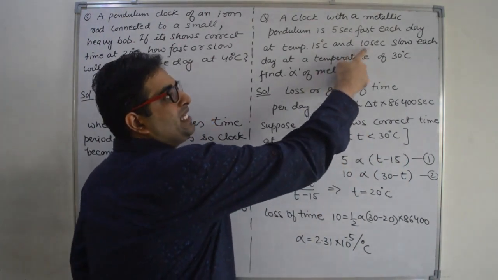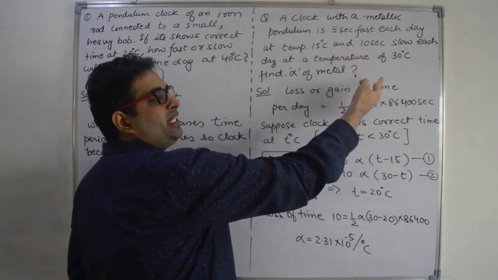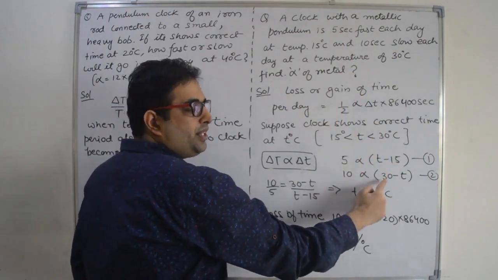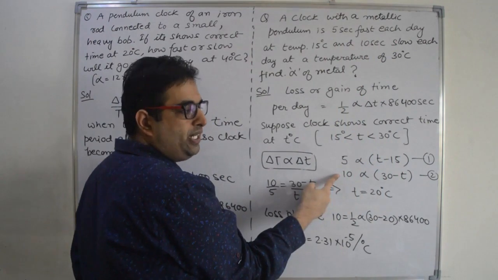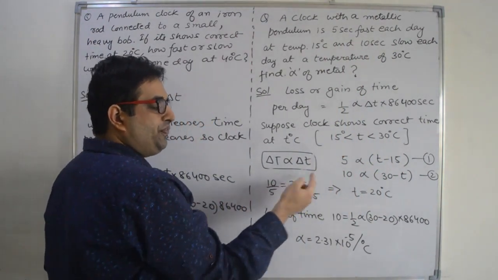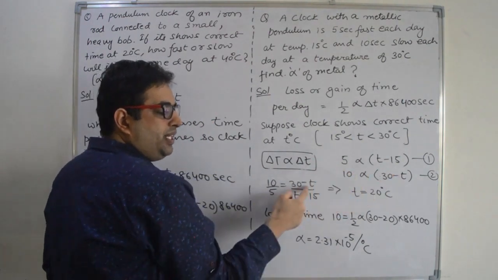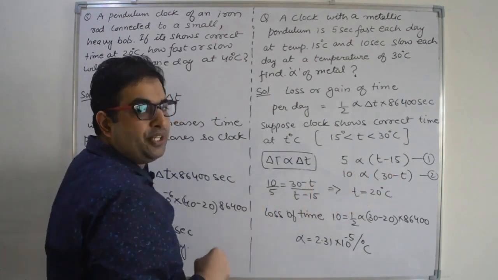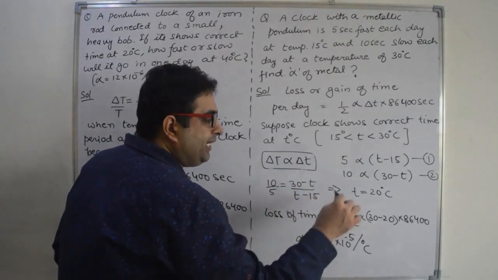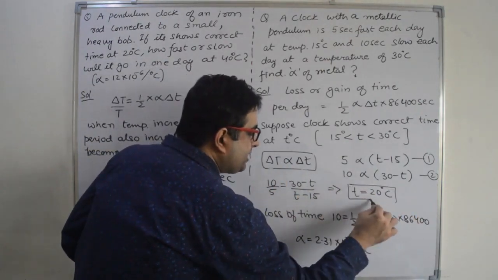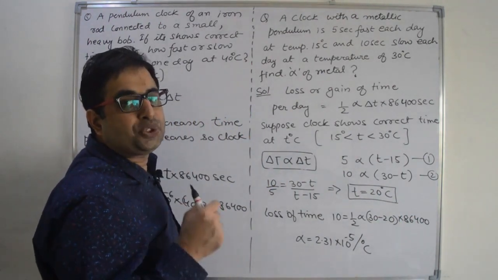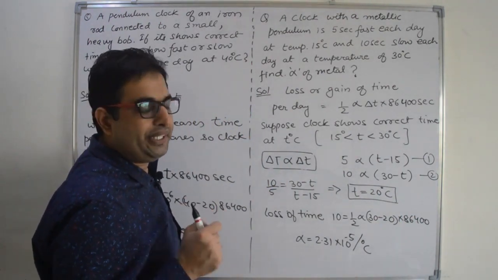Now for 10 seconds slow, the change in temperature is 30 minus T, so 10 is proportional to 30 minus T. Divide these two equations: 10 divided by 5 is (30 minus T) divided by (T minus 15). From this we get T equal to 20 degrees Celsius, and this is the temperature where the clock will show the correct reading, right?